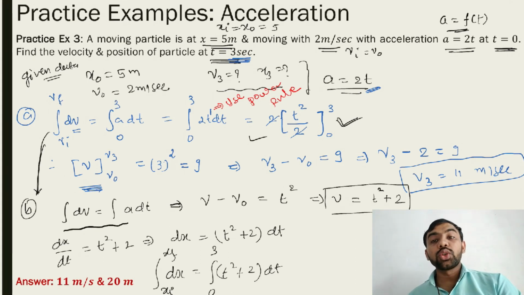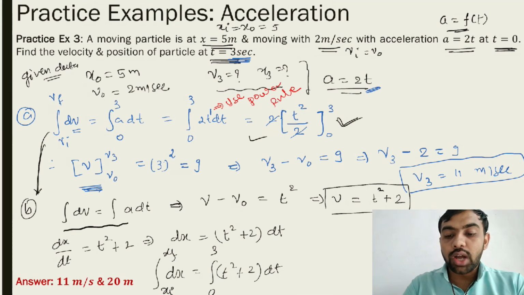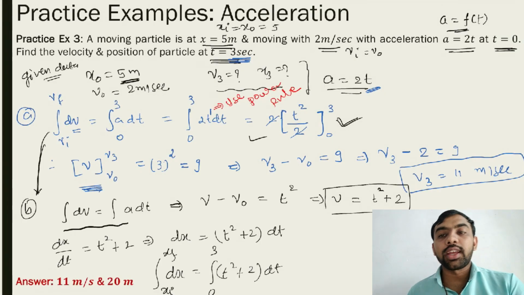ऐसा होगा x initial to x final and 0 to 3. So how we get this answer? See, so integration x initial to x final. x initial कितना है पहले देख लेते हैं. x initial है 5.